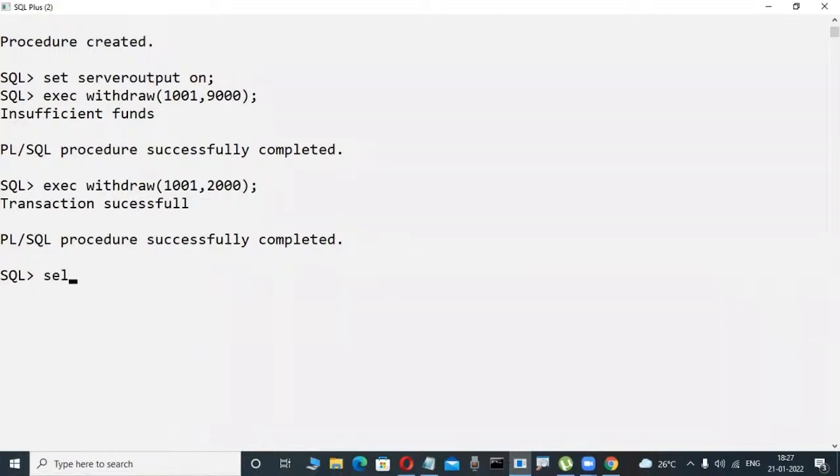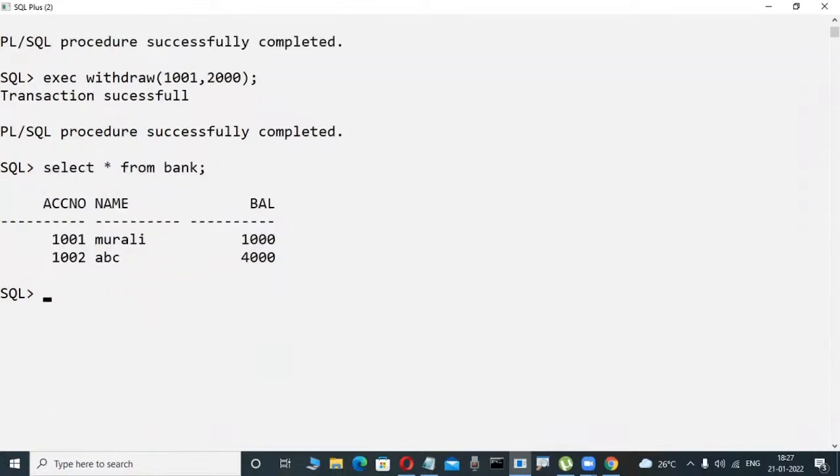And now check it out. Really, that is correct. I try to observe it in my bank table. So now here, bank is a table. Now check it out. Yes, in the previous case 3,000 is there. 3,000 minus 2,000 rupees I try to withdraw, then automatically the remaining balance, how much? 1,000 rupees is there or not?